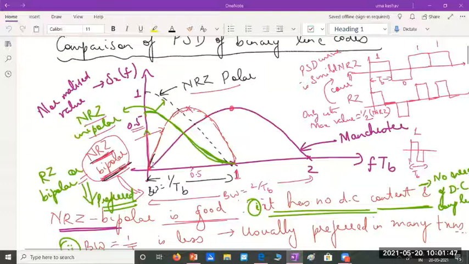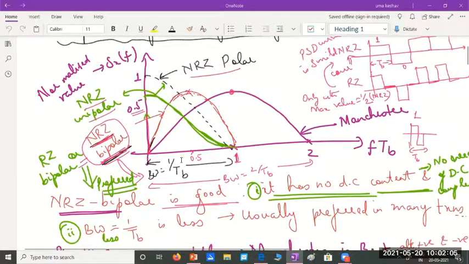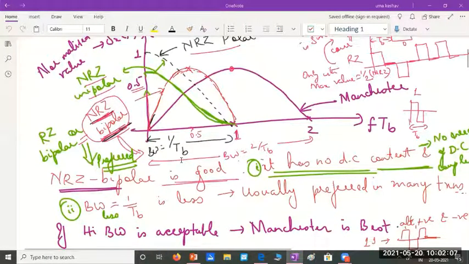One is it does not have any DC component, and its power spectral density at zero frequency is zero. And the other important parameter is the bandwidth requirement, which is just 1 by TB. Because of these two main advantages, the bipolar signaling format is commonly used other than the Manchester format.